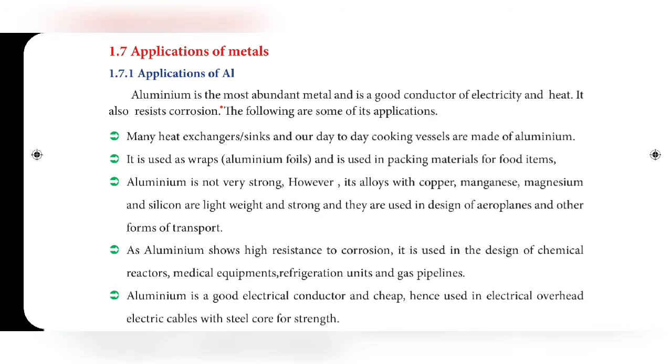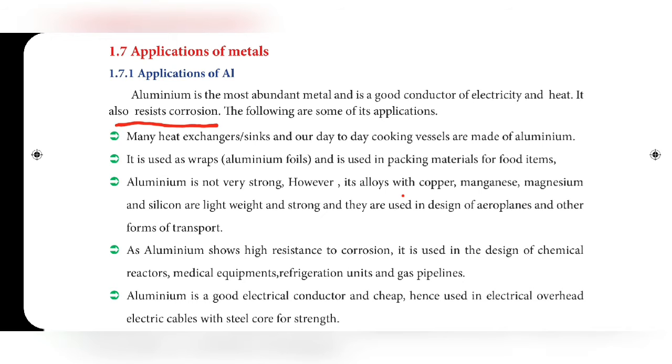First one, applications of aluminium. Aluminium is the most abundant metal and it is a good conductor of heat and electricity, and it also resists corrosion. Some applications are also given: many heat exchangers, sinks and our day to day cooking vessels are made of aluminium. So in the kitchen, some cooking vessels are made of aluminium. That is one of the applications of aluminium.